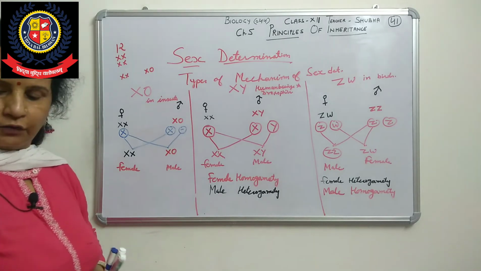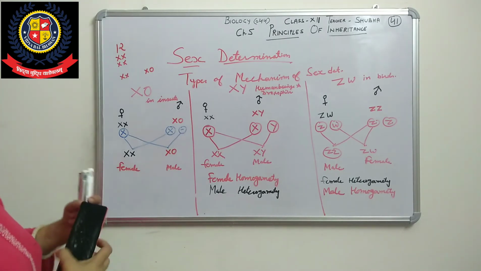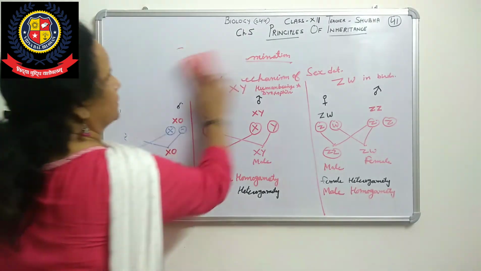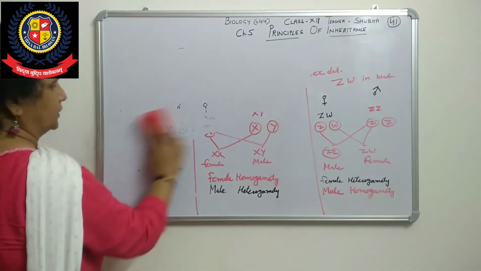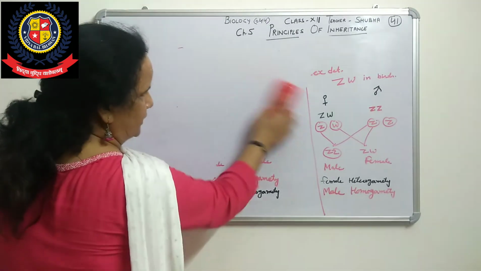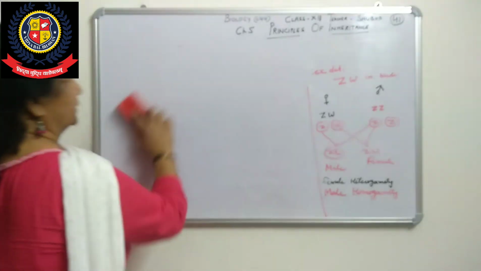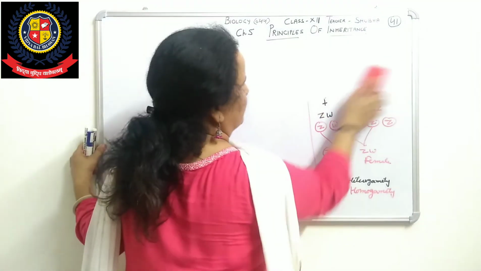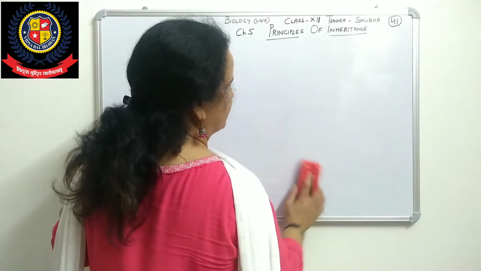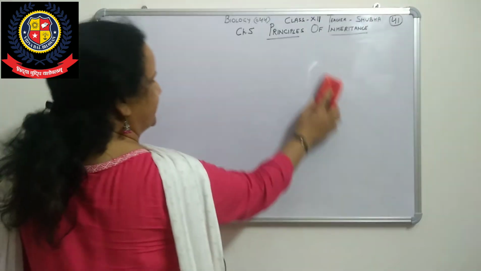Okay. Now the next topic of this chapter is mutation. You did mutation in mutation breeding, in plant breeding, when we were studying that chapter, chapter 9 I think, which is now deleted.